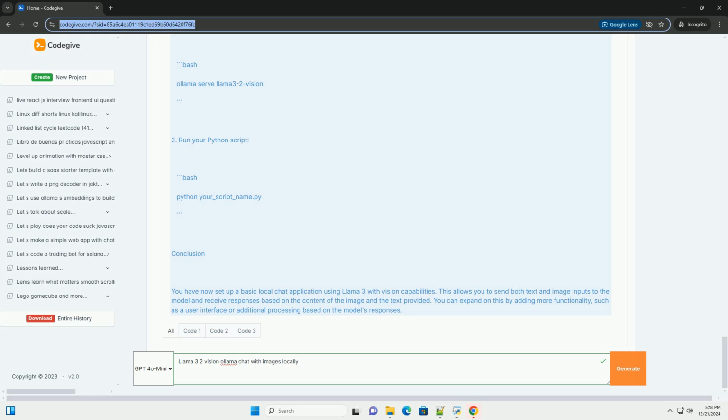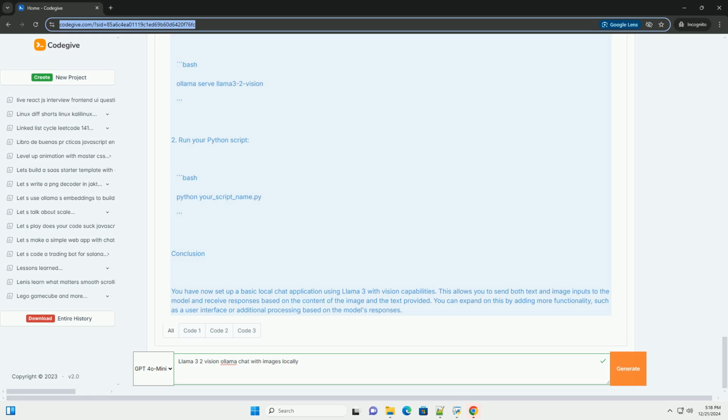Setup: 1. Install Ollama. If you haven't installed Ollama yet, run the following command in your terminal: bash curl -fsSL https://ollama.com/install.sh | sh. 2. Download the Llama 3 model. Use the following command to pull the Llama 3 model which has vision capabilities: bash ollama pull llama3.2-vision.